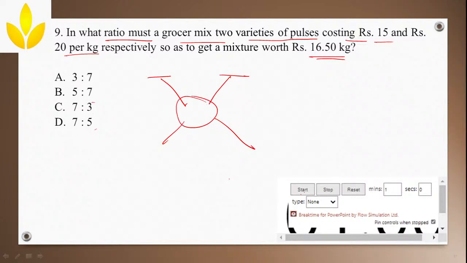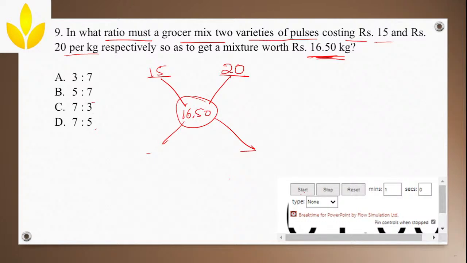Okay, so write cheapest, which is how much? Rupees 15 per kg, correct? And on the other side, another pulse he is selling for rupees 20 per kg. Option C, 7:3. Great, Jinkar, you have already solved. Okay, why except Jinkar and Singh, none of you are replying? Are you not getting the answer or you are waiting to let the ma'am do it? Okay, so well, mixture worth how much? 16.50. Now find the ratios.